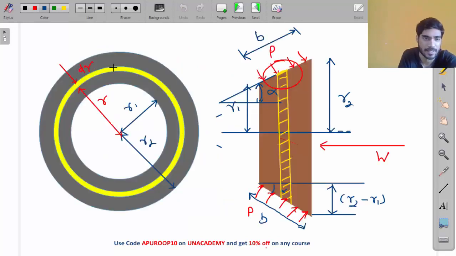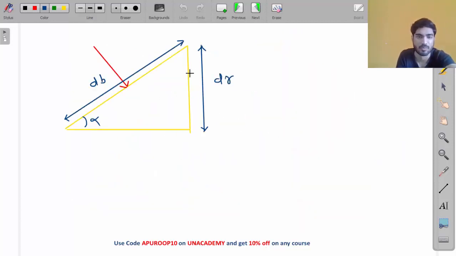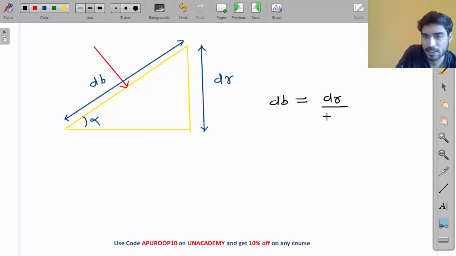This vertical distance is dr, and this angle is alpha. So what will be the value of dB? From this triangle, the value of dB will be equal to dr divided by sine alpha, right?